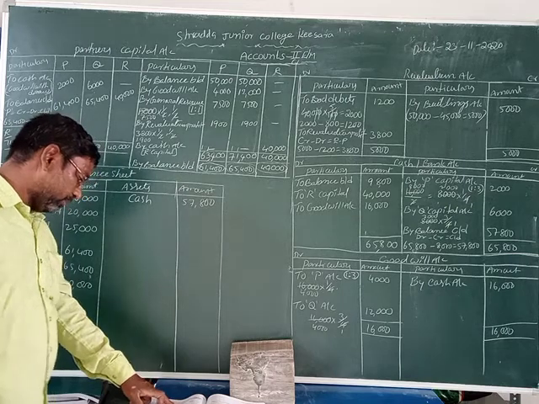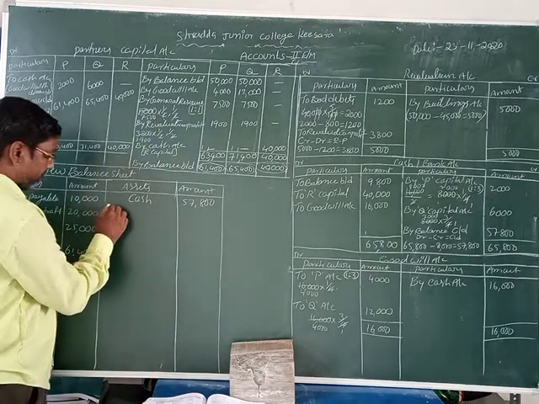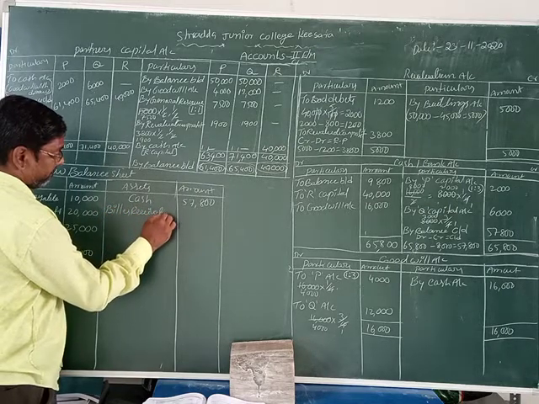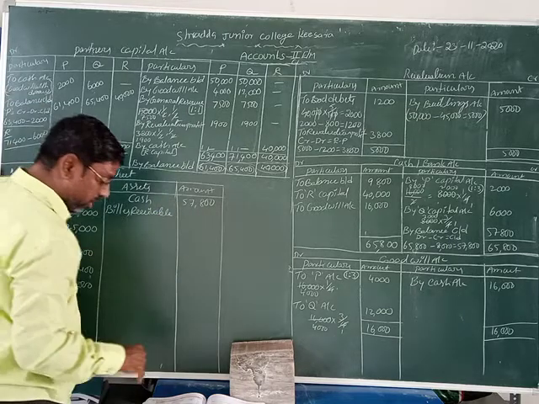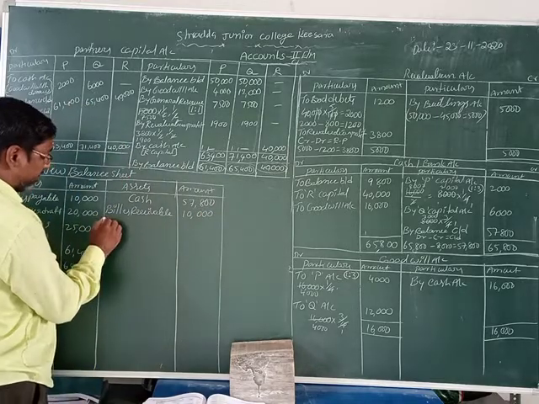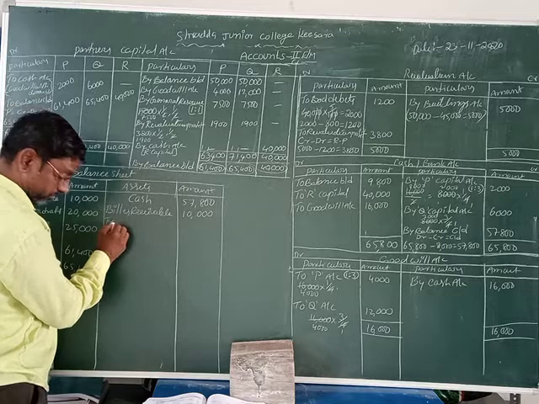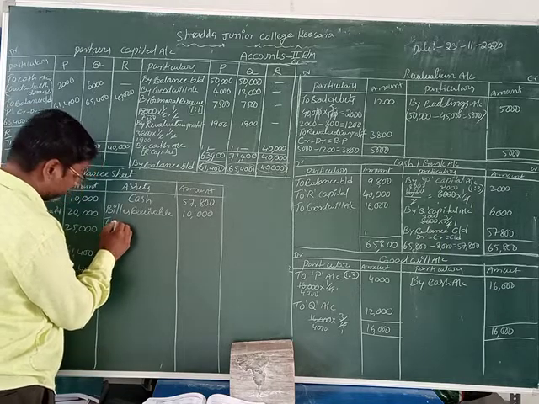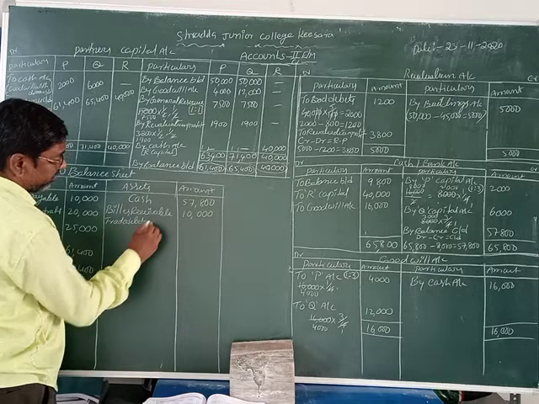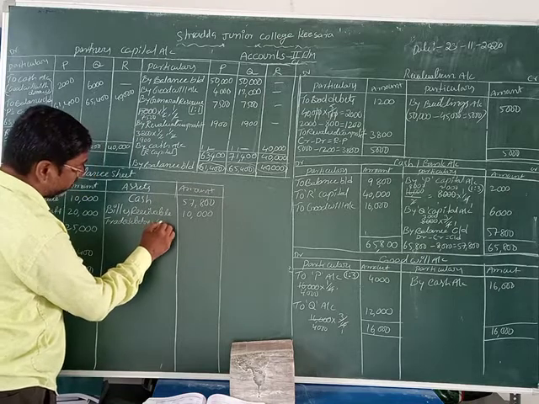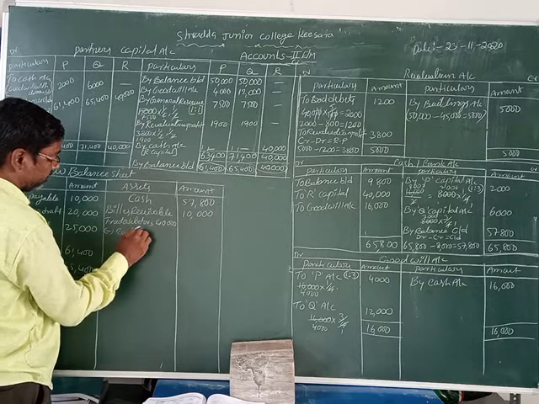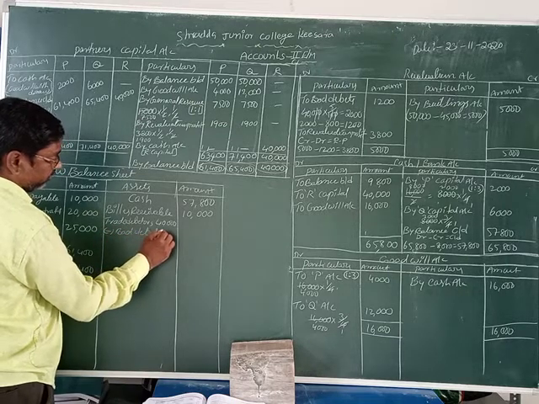Now next one is bills receivable. Bills receivable amount is how much? 10,000 rupees. Okay, now next trade debtors. Trade debtors value, I am taking the full amount of 40,000 minus bad debts 2,000.